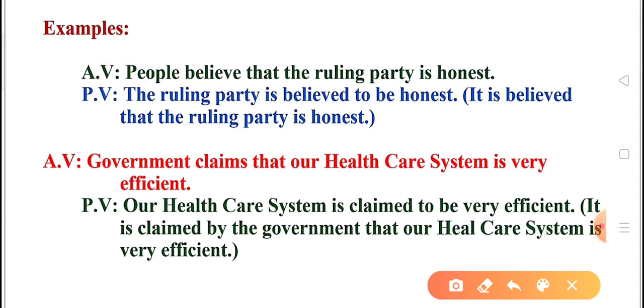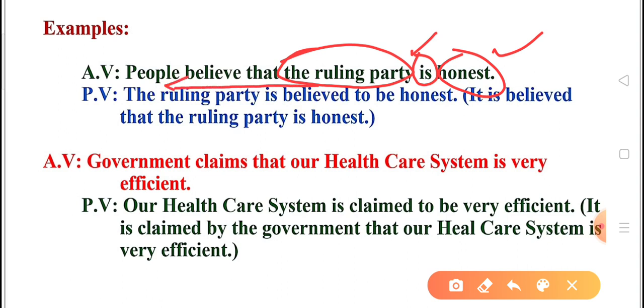People believe that the ruling party is honest. Over here we see that is an honest. Stative verb, we can say linking verb, and then adjective honest is used. So how to change? First we'll make subject of that clause will become the subject of passive voice over here. So what is the subject? The ruling party. We'll bring this part of the sentence forward, making it subject of passive voice.